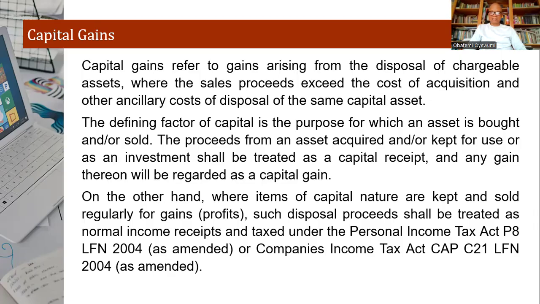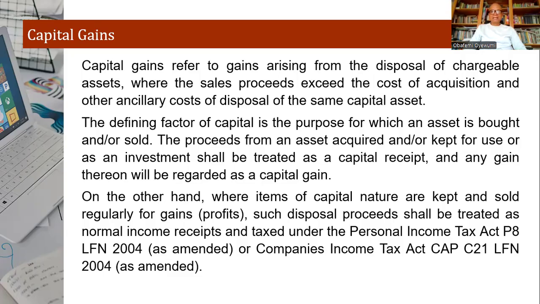And of course, we talk about gains or loss. So the defining factor here is capital. What is capital here? Capital refers to whether you're using an asset for the purpose of generating income. That's the dividing line. So the proceeds of an asset acquired or kept for use as an investment shall be treated as a capital receipt, and any gain thereon shall be regarded as a capital gain. So if you made a gain, then you have a capital gain. If it's a loss, then you have a capital loss.